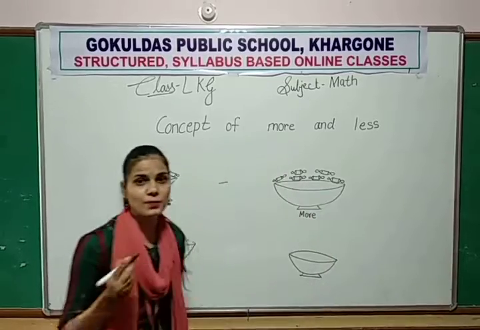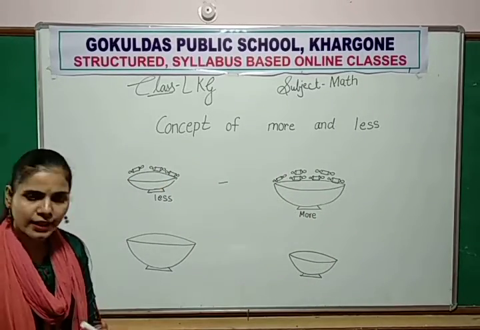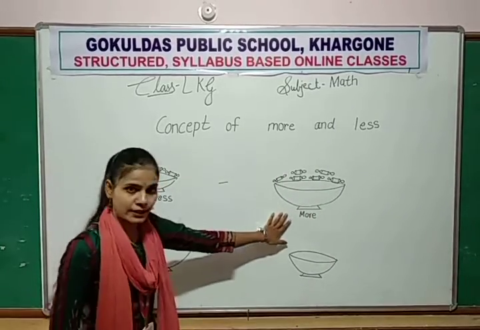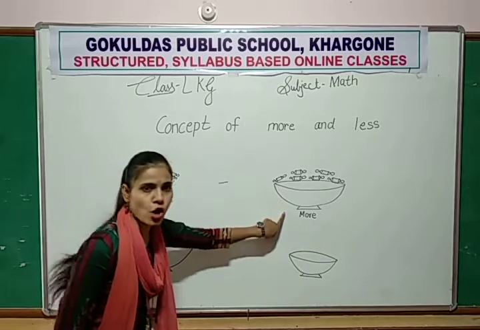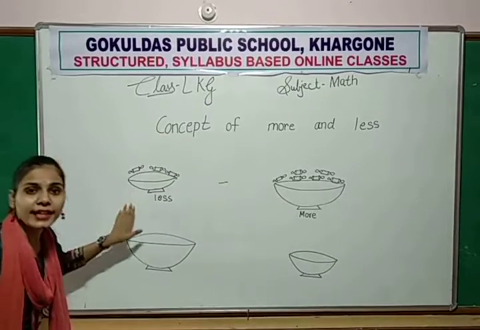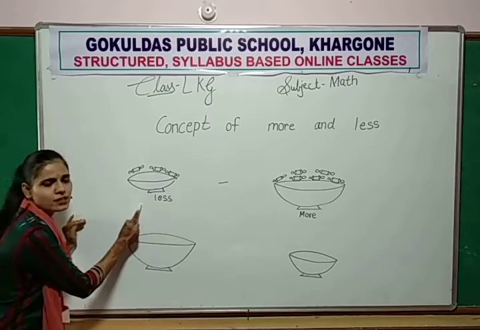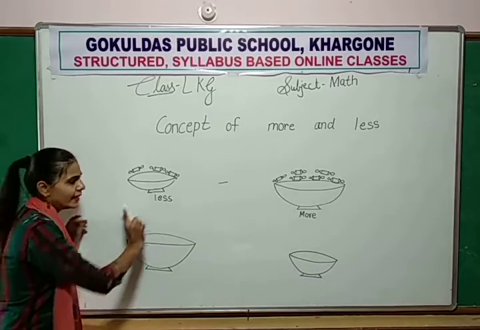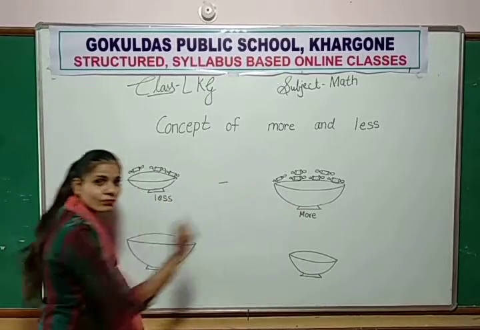So the concept of more and less is, in this plate more chocolates than this plate, and in this plate less chocolate compared to this plate.